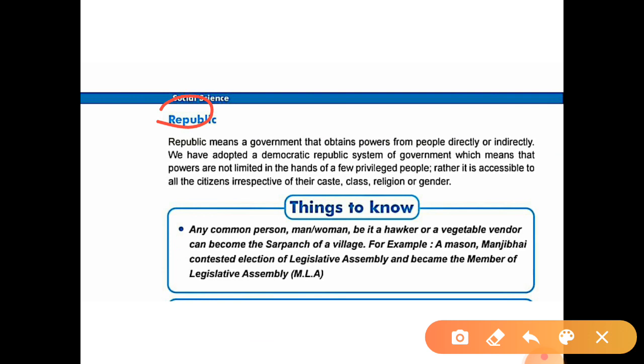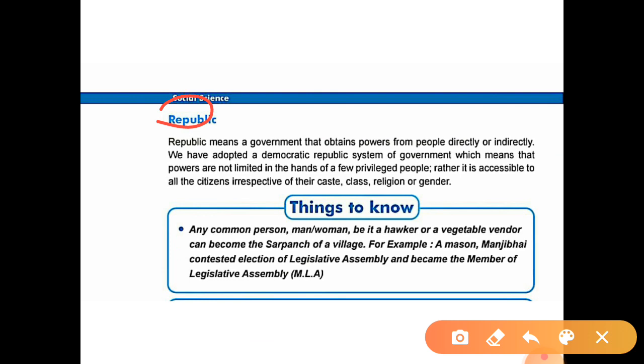So in India, the people give power by casting votes in elections, giving votes to their leaders. They are giving power to their leaders or their representatives. So we have adopted a democratic republic system of government, which means that power is not limited in the hands of a few privileged people.